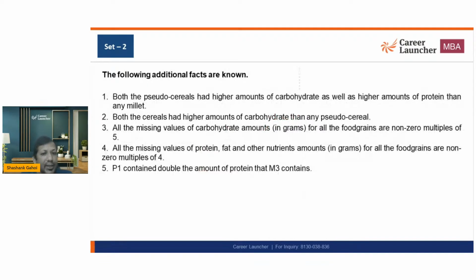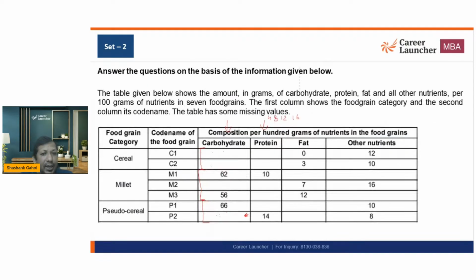P1 contains double the amount of protein than M3 contains. Okay. So basically, this number is double of this number. So if this is x, this number should be 2x. Okay. Now, every missing number should be a multiple of 4.